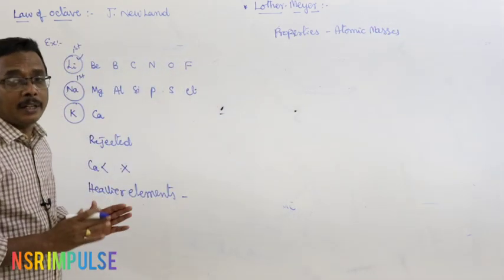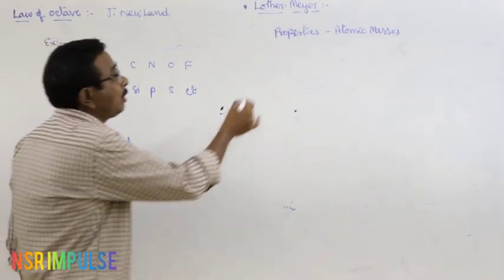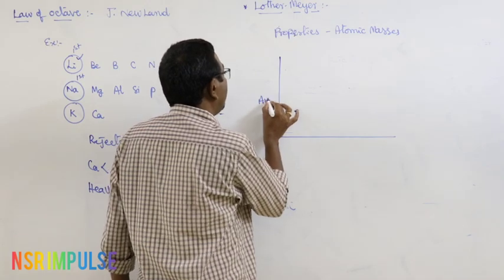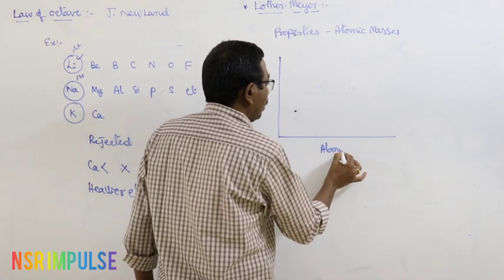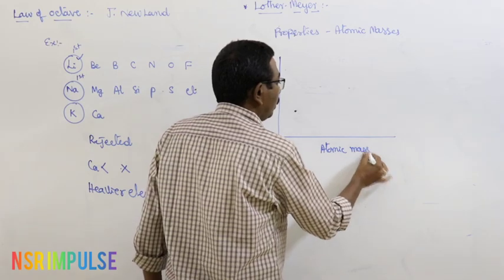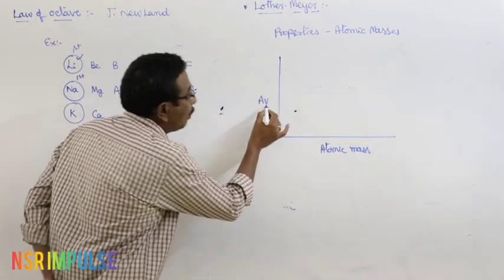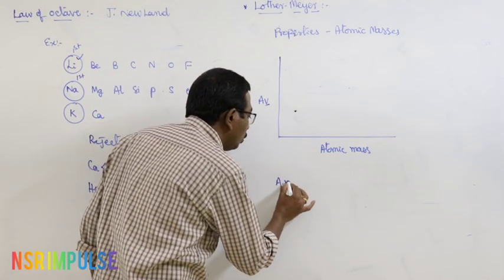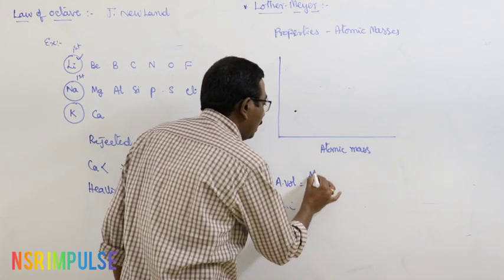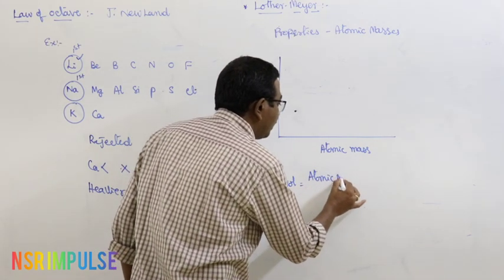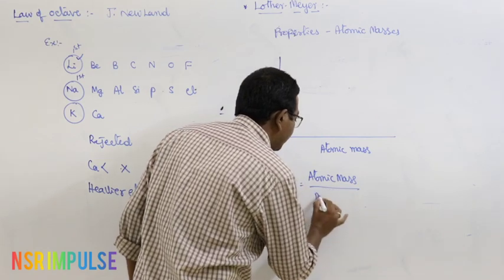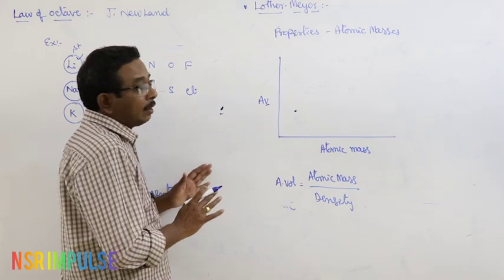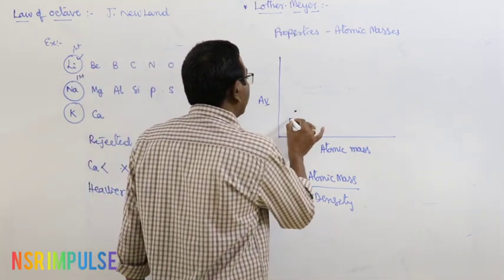In order to prove that, Lothar Meyer plotted a graph between atomic volume and atomic mass. But how can you calculate atomic volume? Atomic volume of an element equals atomic mass by density. Then a graph is obtained.